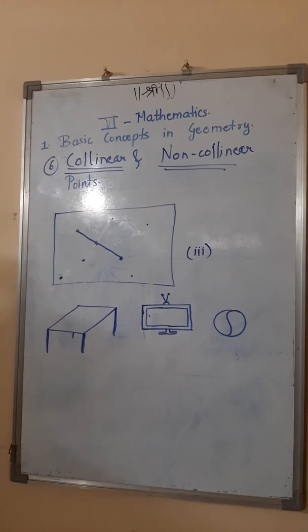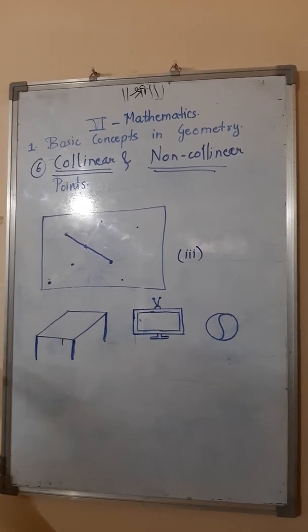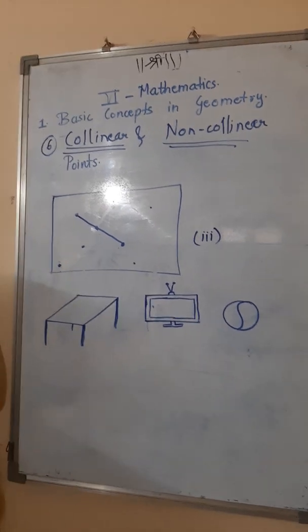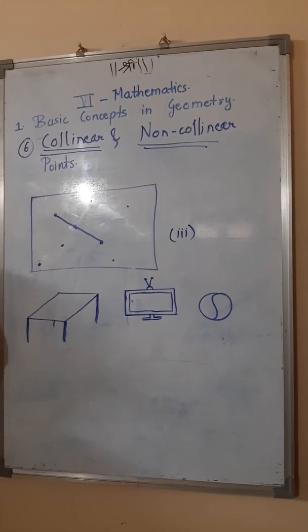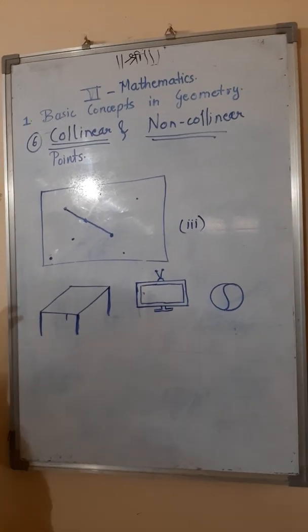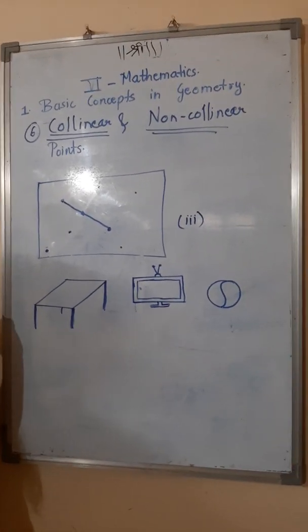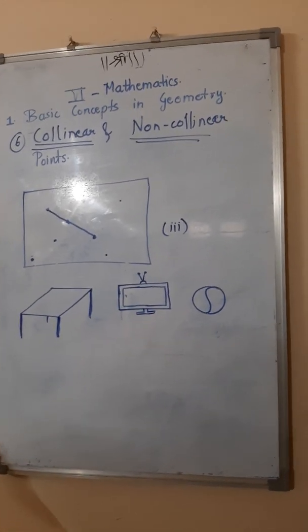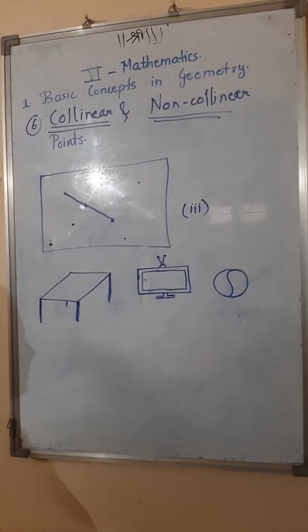So now, children, did you see stars at night? Sometimes you can see the stars are scattered in the sky. Mostly the stars are scattered in the sky. But sometimes you can see the stars lie in a straight line. At that time, if you consider them as points, then they become collinear points.